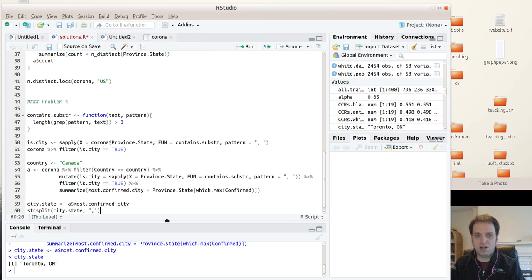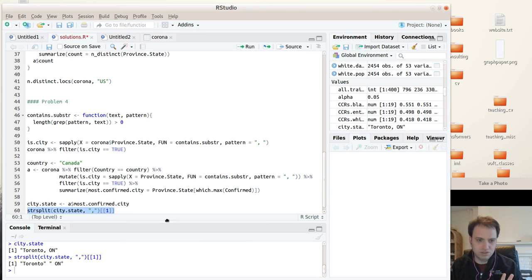So that would be the comma, and then you do [[1]], and that's going to give you a vector, not a list, sorry, the first element of which is Toronto, the second of which is Ontario.